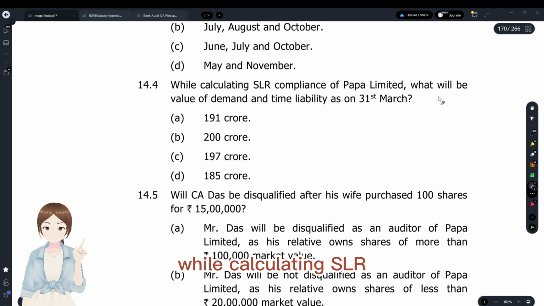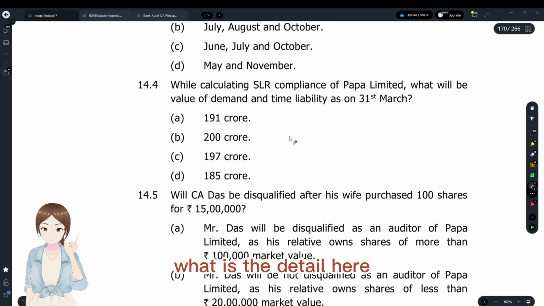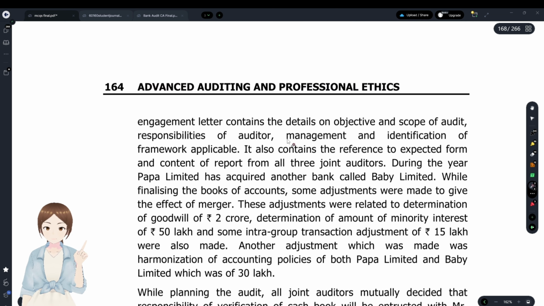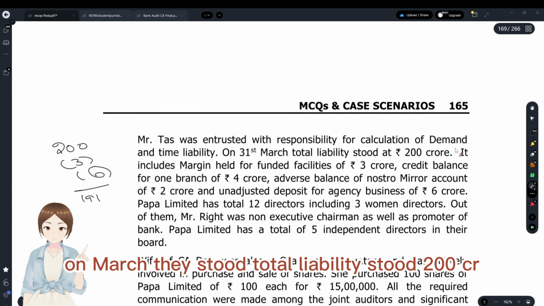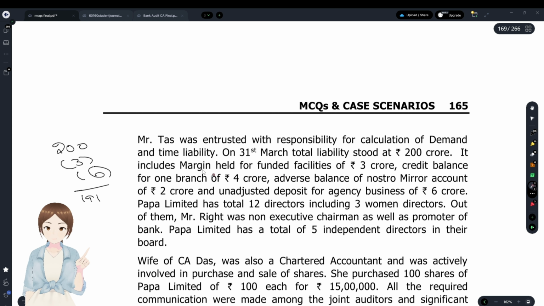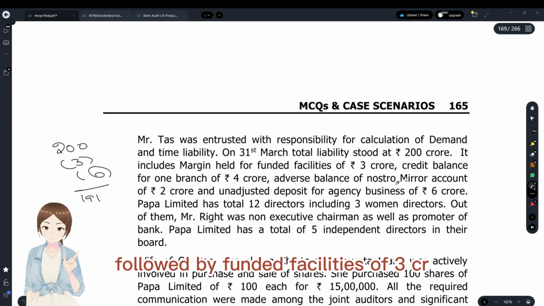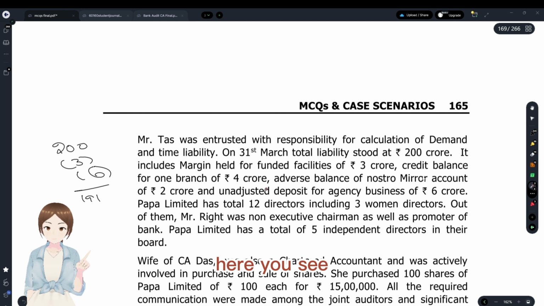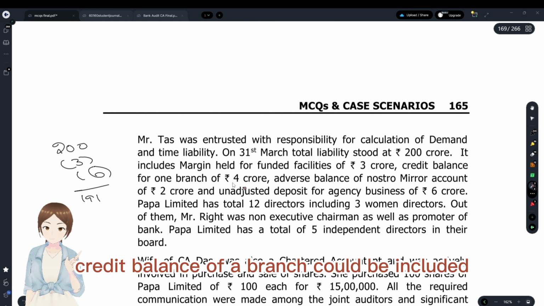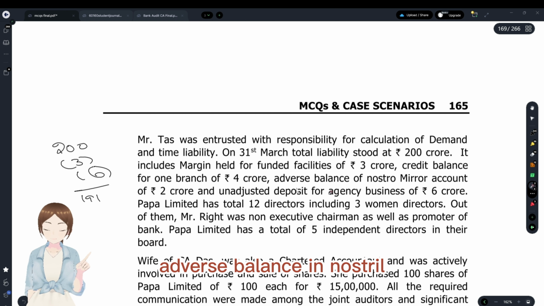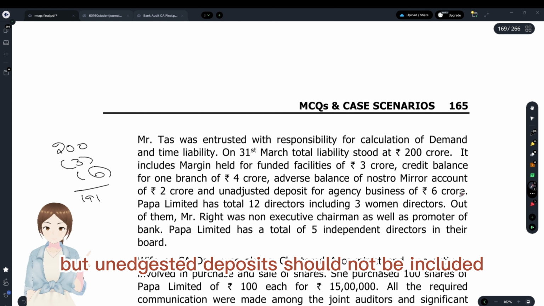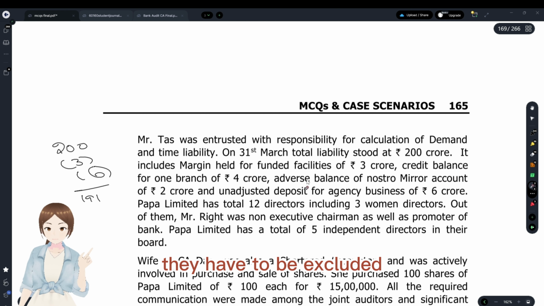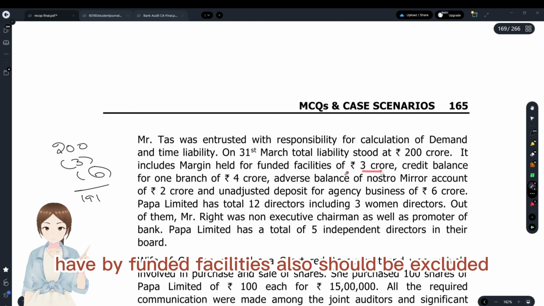While calculating SLR, what will be the DTL? What is the DTL here? On March, the total liabilities are 200 CR. It includes margin held by funded facilities of 3 CR and a credit balance of branch 4 CR. You see, credit balance of a branch could be included. Adverse balance in nostro mirror accounts can also be included, but unadjusted deposits should not be included. They have to be excluded, and margins held by funded facilities also should be excluded.